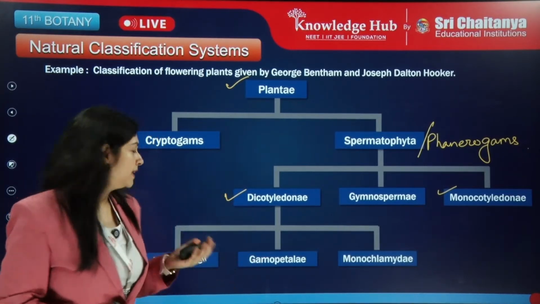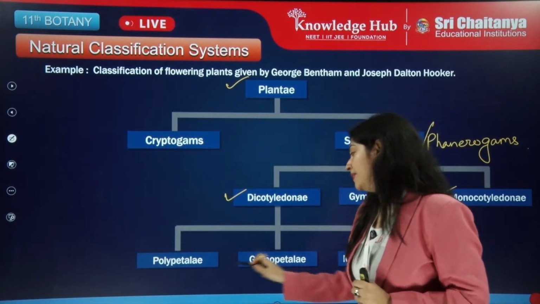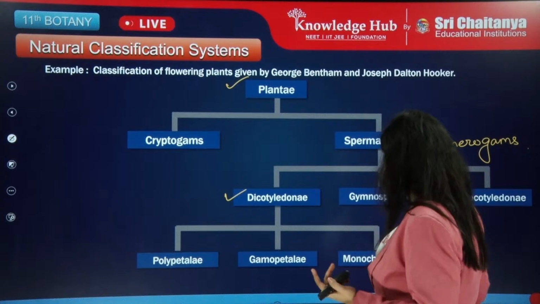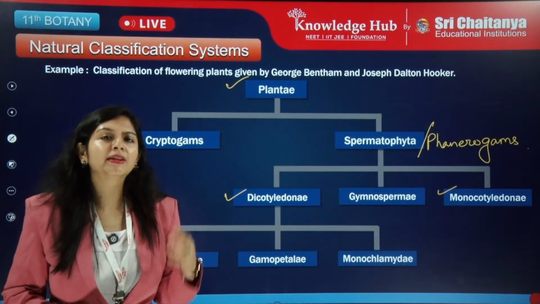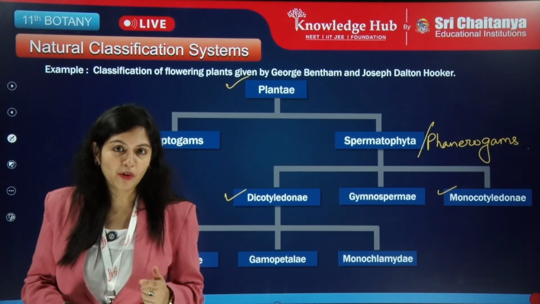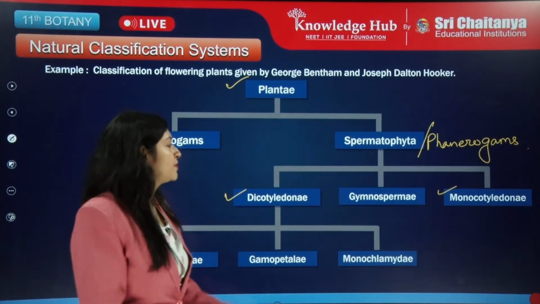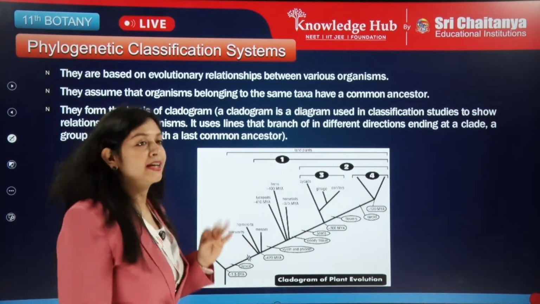Then further under dicots, we have different groups. We are having polypetalae, gamopetalae, and monochlamydeae. I will be talking about this in the later part, but this is just an introduction. We will be going through all the different classes of plants. Okay, so let's see now what we have under them and how they were classified.